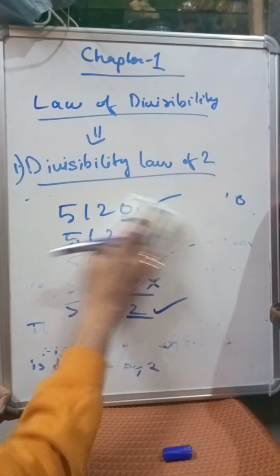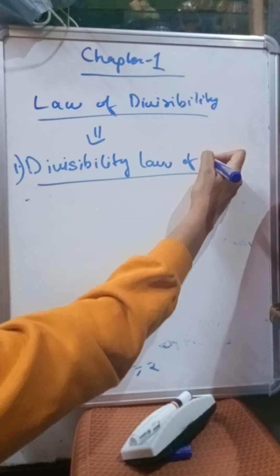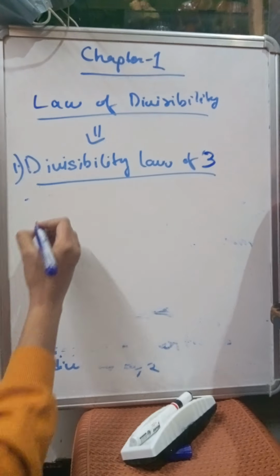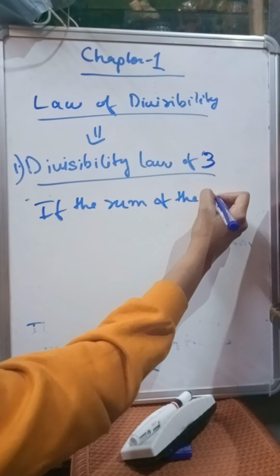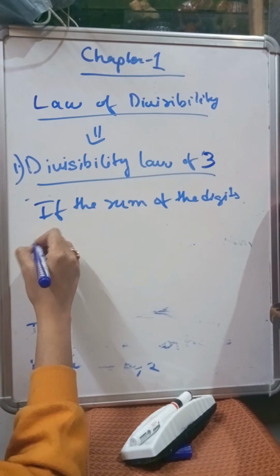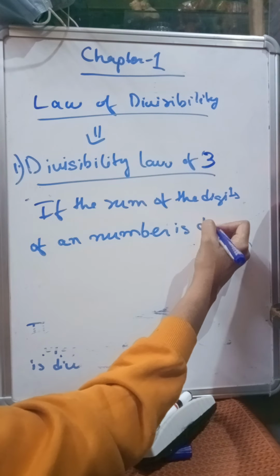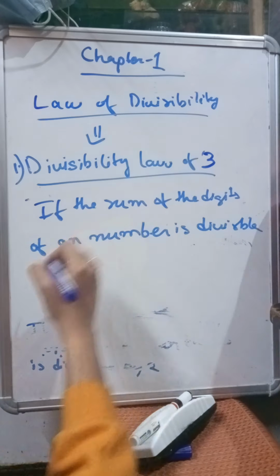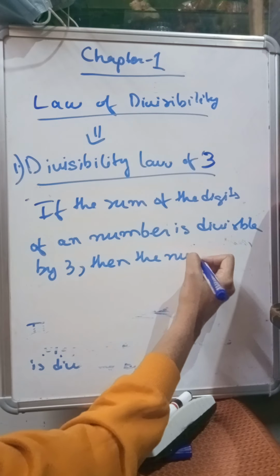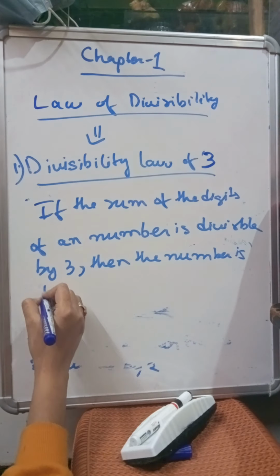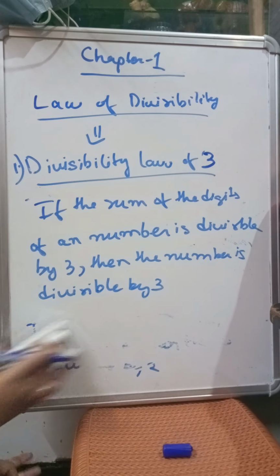Now let us learn the divisibility rule of 3. Okay, divisibility rule of 3. What is the divisibility rule of 3? If the sum of the digits of a number is divisible by 3, then the number is divisible by 3. Okay, let's take an example.